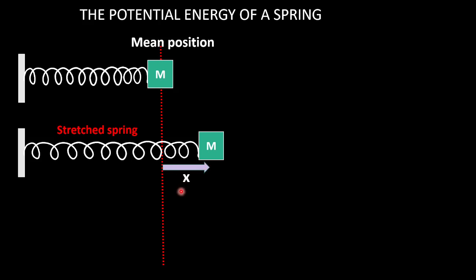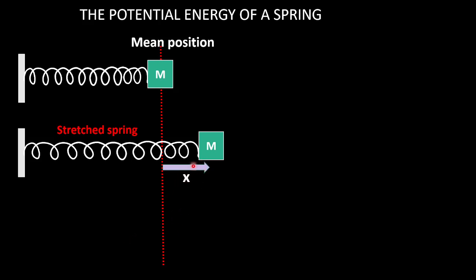It is denoted by x. Always denoted by x. x is the displacement of the body from the mean position. x is displacement, so x will have a sign. If the displacement is towards the right, x will be positive. If the displacement is towards the left, x will be negative. You know that displacement is a vector quantity. The displacement is measured from the mean position. You can ask me doubts, but let me complete this entire diagram first. After that, you can ask me doubts.